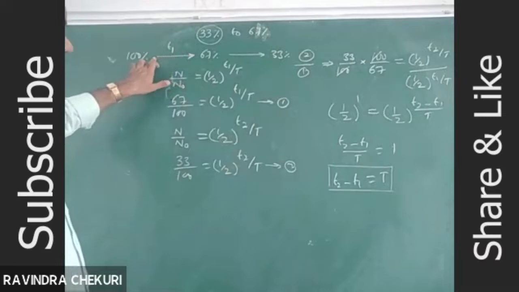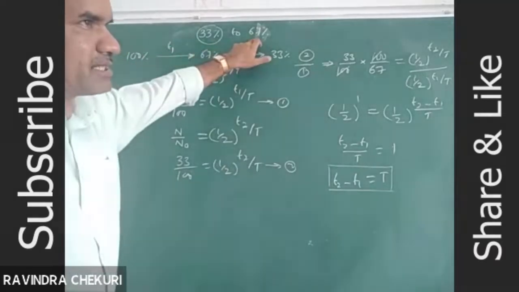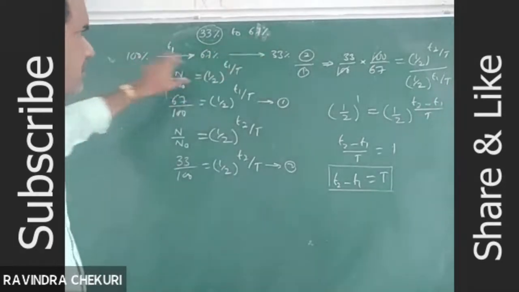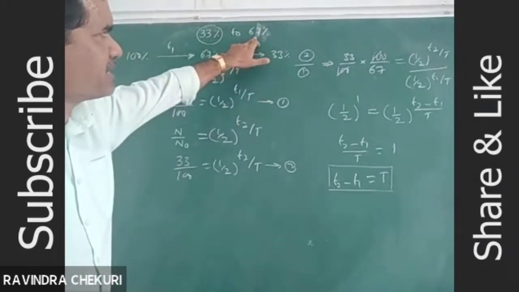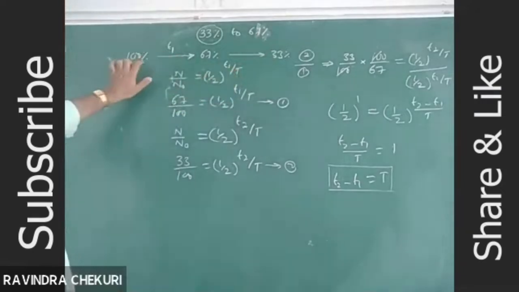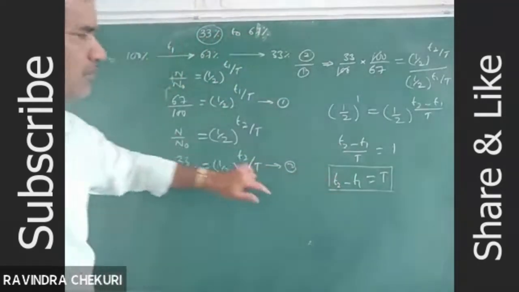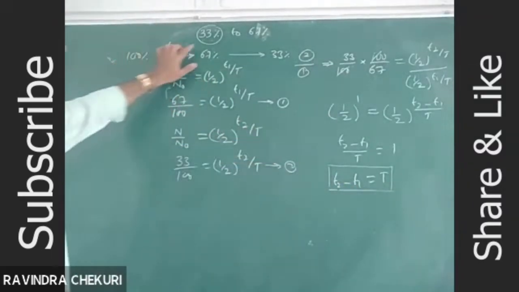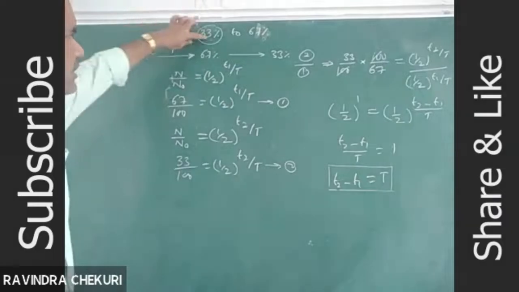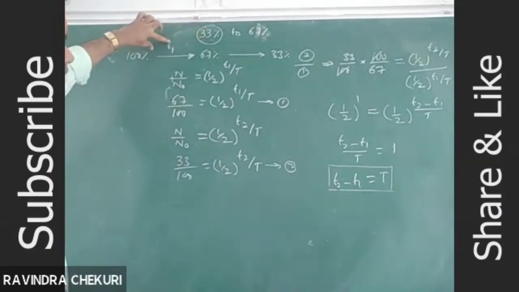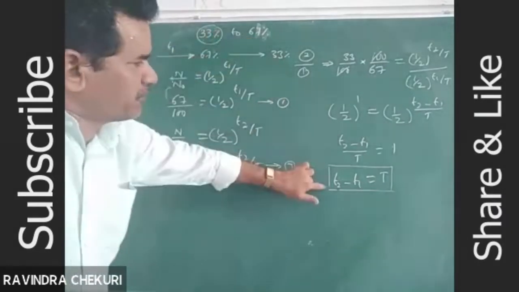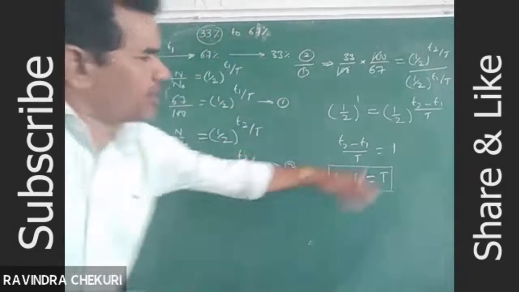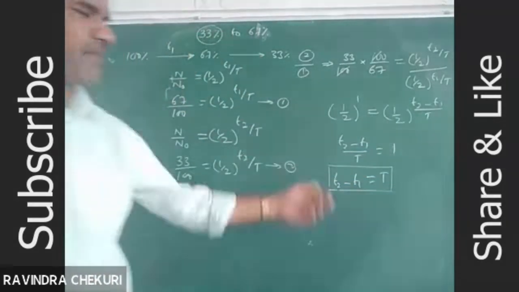T2 is the time taken by the radioactive substance to decay from 100% to 67%, which means 33% undecayed. T1 is the time taken to decay from 100 to 33. 100 to 33 is T1, 100 to 67 is T2. What is the time interval between these two? Equal to half life.